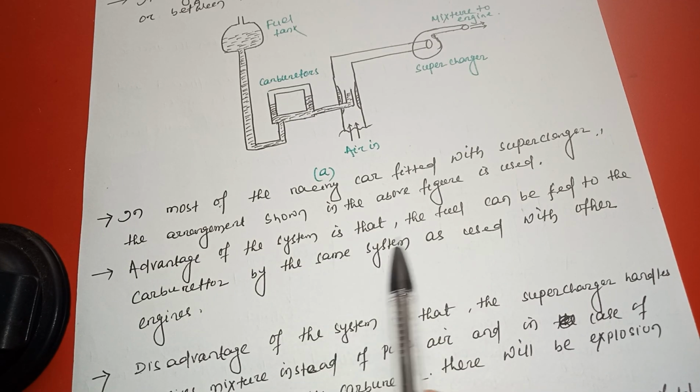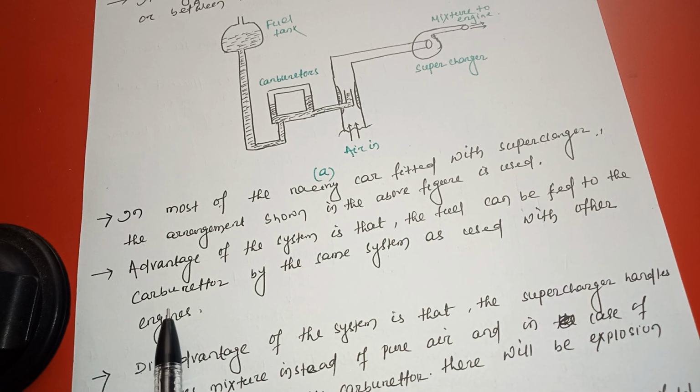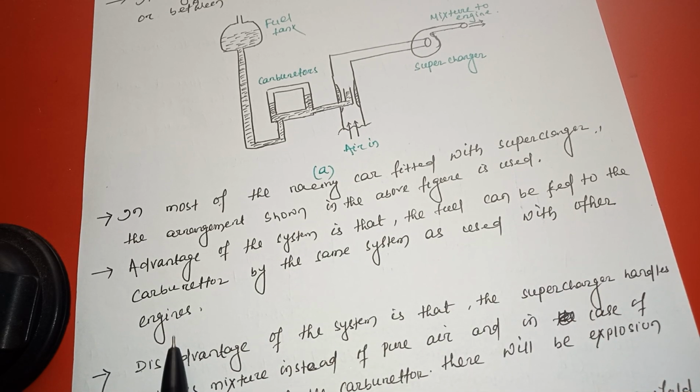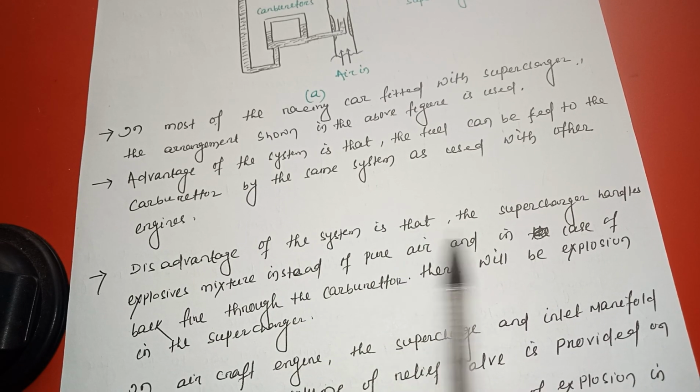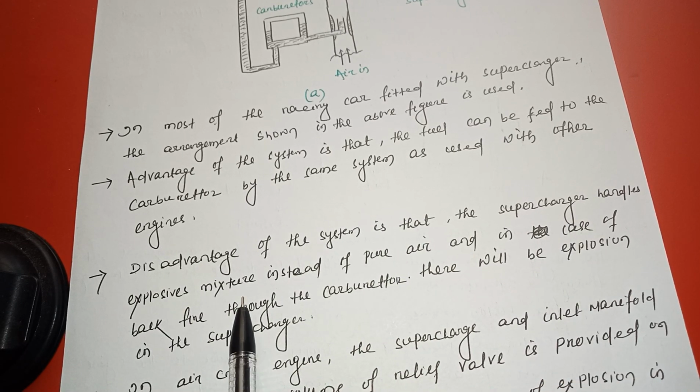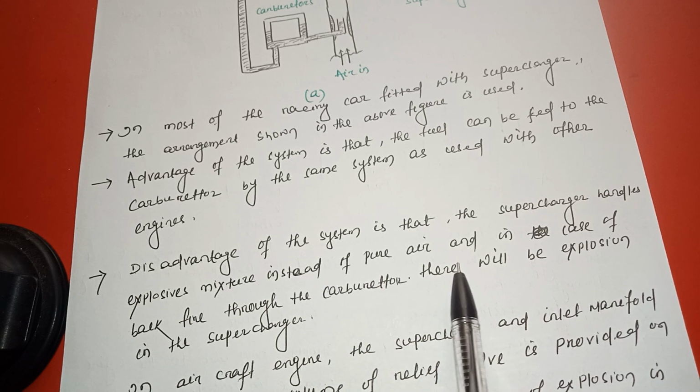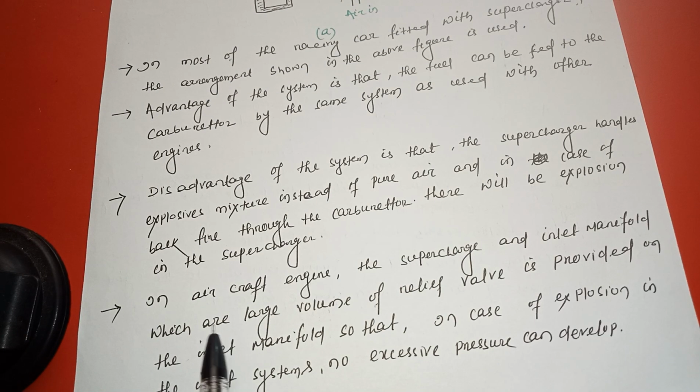The advantage of this system is that the fuel can be fed to the carburetor by the same system as used with other engines. The disadvantage of the system is that the supercharger handles explosive mixture instead of pure air, and in case of backfire through the carburetor, there will be an explosion in the supercharger. In aircraft engines, the supercharger and inlet manifold have a large volume, and a relief valve is provided on the inlet manifold, so that in case of explosion in the inlet system, no excessive pressure can develop.